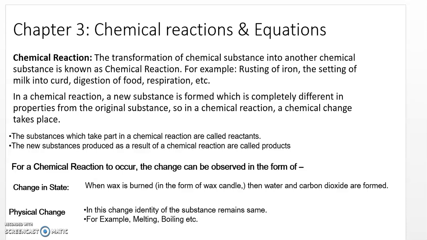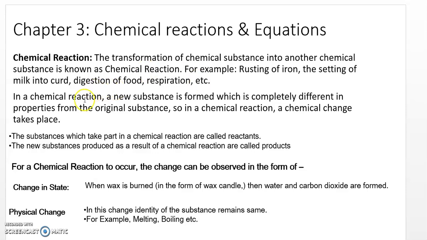Students, now we'll come to the next chapter of Science Part 1, Chemical Reactions and Equations. What is the meaning of chemical reaction? The transformation of a chemical substance into another chemical substance is known as a chemical reaction. For example, rusting of iron, the setting of milk into curd, digestion of food, respiration, etc. This is a transformation of a substance into another substance.